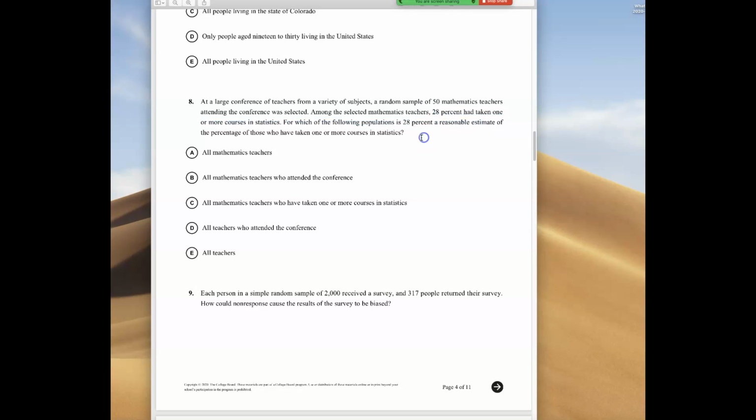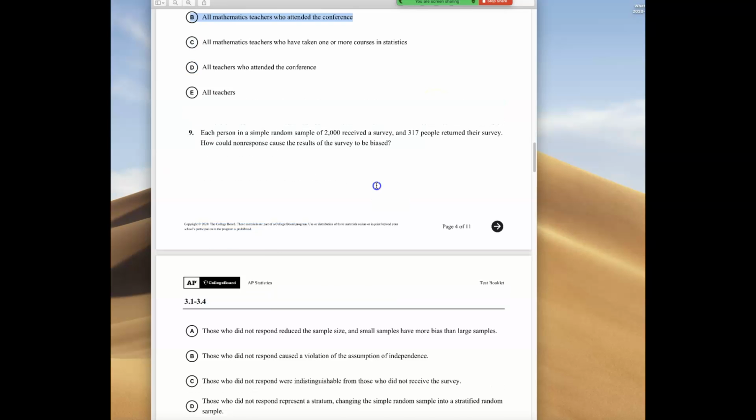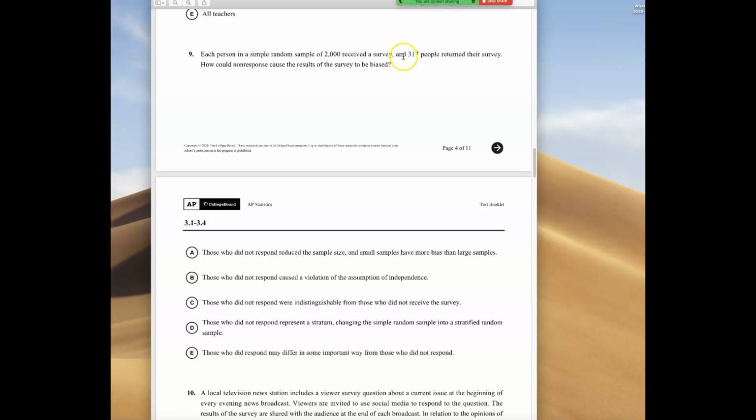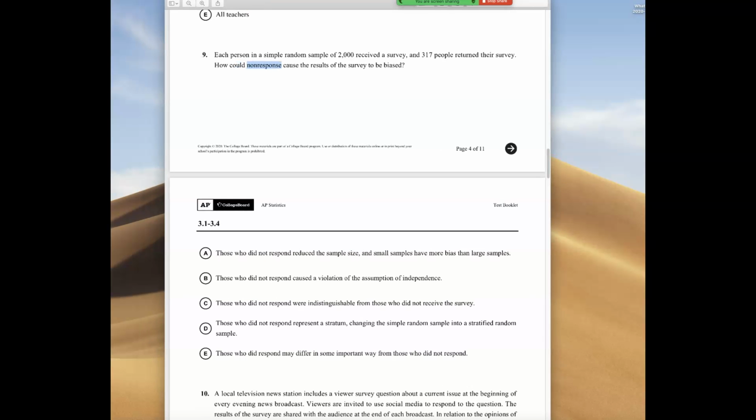Number 9, a random sample of 2,000, only 1,700 people returned it. The people that didn't return the survey is nonresponse bias. You call me up, hey, do you have time to take a survey? I don't care about that. Yeah, maybe. But what matters is the bias here. The reason it's not a good result is that there's something different about the people that don't return the survey than those that do. Maybe they think it's more important, they're more diligent, they're super engaged in that issue. It doesn't really matter what.